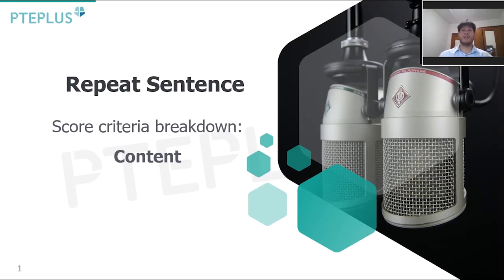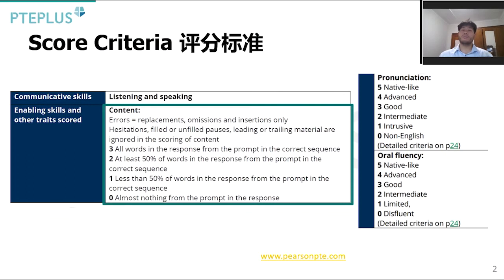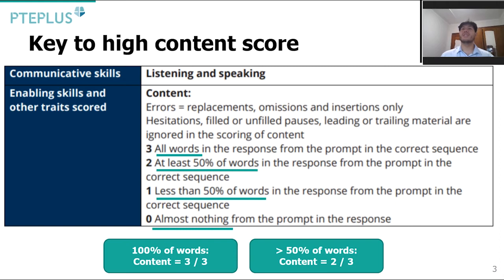The main topic for today's lesson is repeat sentence, score criteria breakdown, content. So, just to remind everyone, for each repeat sentence question, there are a total of 13 marks: 3 for content, 5 for pronunciation, and 5 for fluency. Today, we'll be zooming into content to have a look at what we need to do to get a high